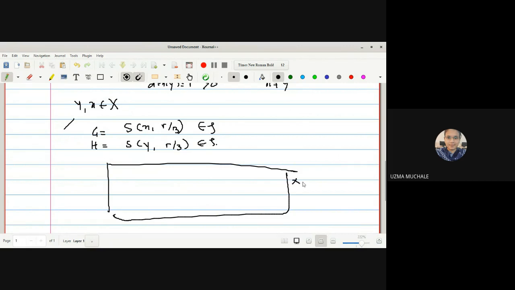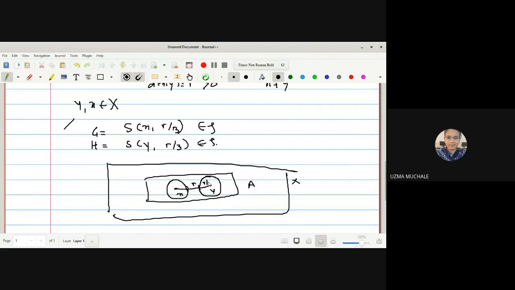suppose this is your (X, d) metric space in which one set A will have, and suppose these are two distinct points. That is our assumption, no? For these two distinct points we have to find out the result. Okay, so firstly we have selected x and y, and what is given to us is the distance between x and y, some constant r, and then this distance r I have to divide in three parts, r by 3. That means this distance r I have to divide in three parts, and I have to select x as a center and draw an open sphere. Again I have to select y as a center and draw a sphere.